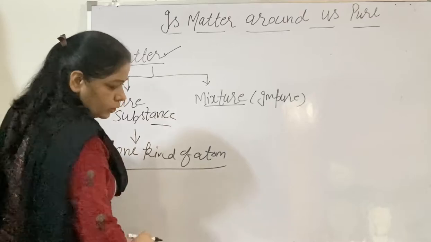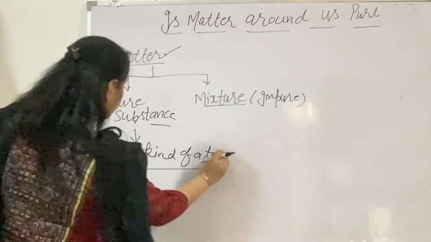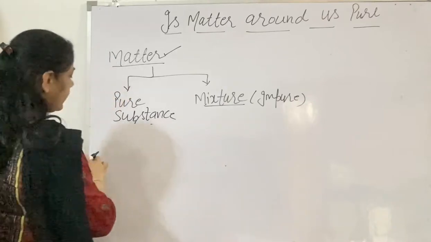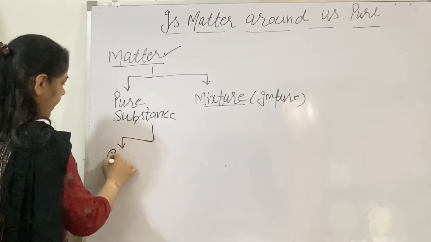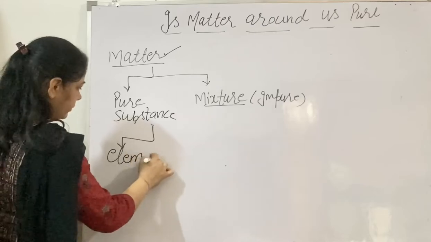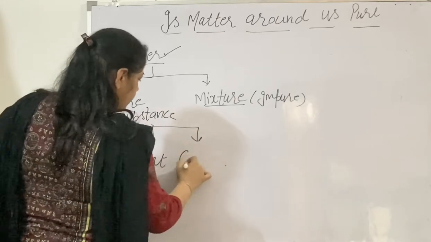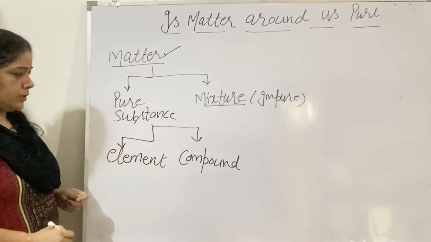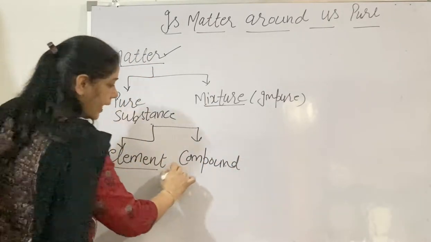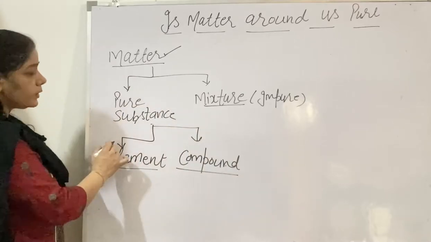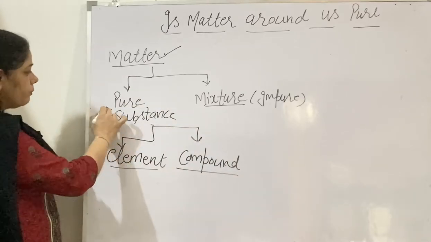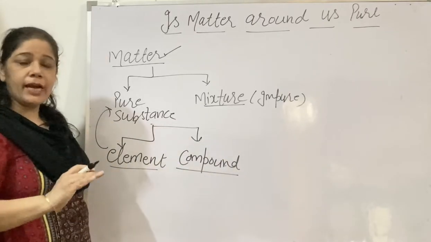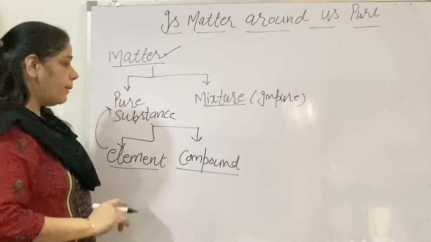Now further you can divide pure substances into two categories. First is the element and the second is the compound. Now these element and compound, both are which type of substances? Both are kinds of pure substances that consist of a single type of atoms or particles.